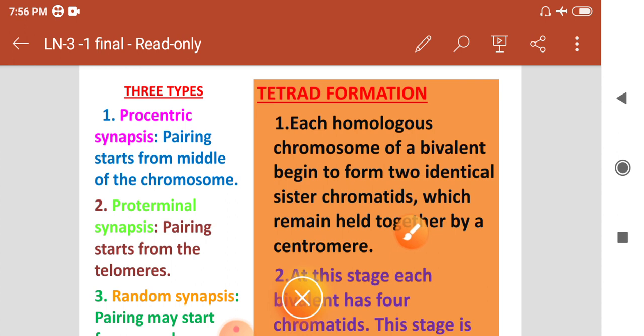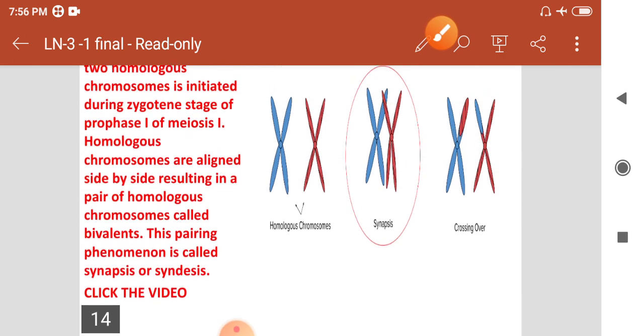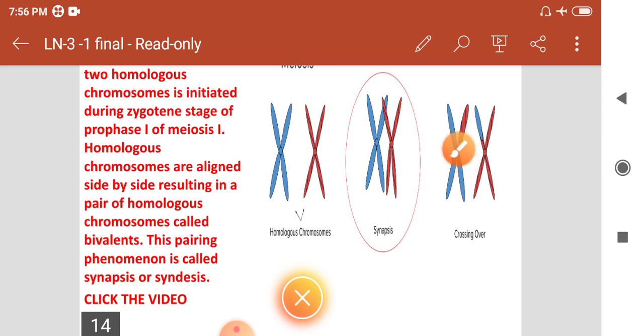Centromere only. The centromere is the center part of the chromosomes. So each pair of homologous chromosomes is a bivalent. Now see, it's a bivalent chromosome. It is one bivalent. This is a tetrad condition, bivalent chromosomes.